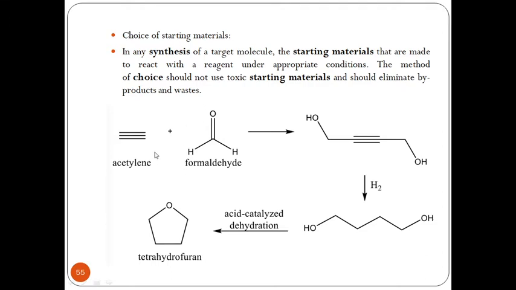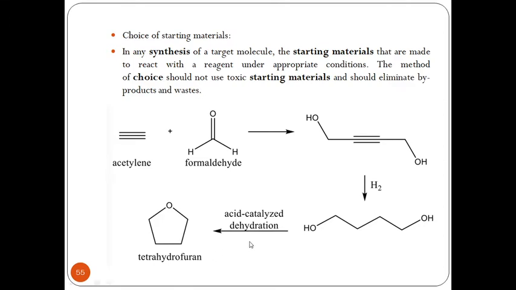For example, acetylene, when it reacts with formaldehyde, gives a dihydroxyacetylenic compound. In the presence of hydrogen, the C triple bond C is reduced and we get a long chain dihydroxy system, 1, 2, 3, 4, that is butane 1,4-diol.